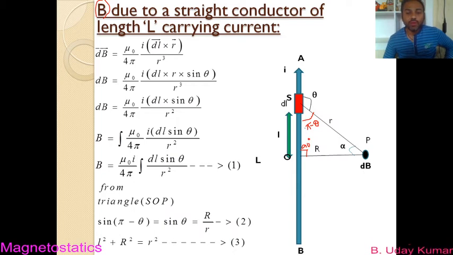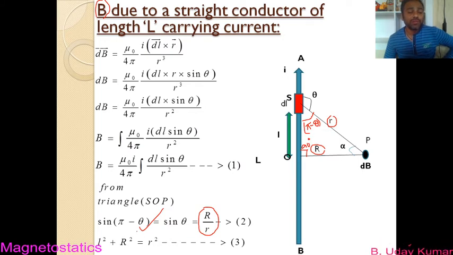Apply the formula of sine in this right angle triangle: sine is opposite side by hypotenuse. So sine of 180 minus theta, the opposite side is capital R and the hypotenuse is small r, so I can write it as capital R by small r.